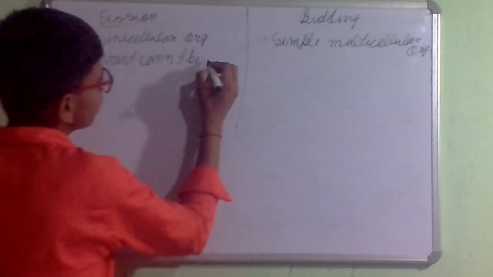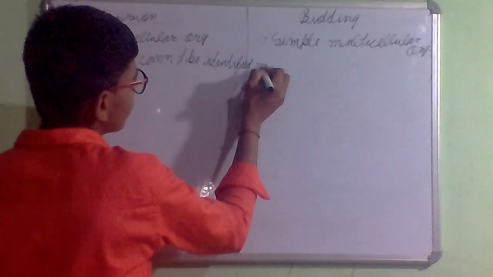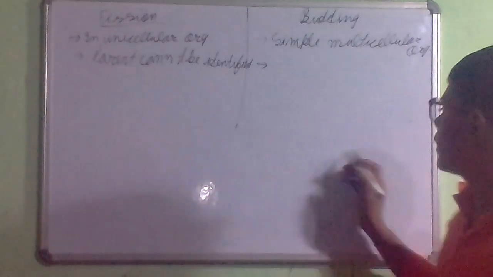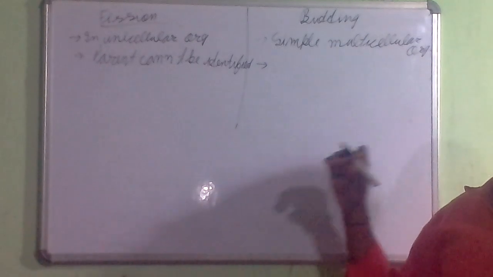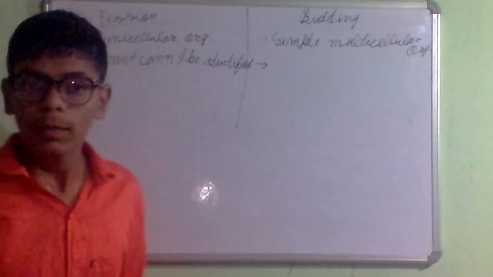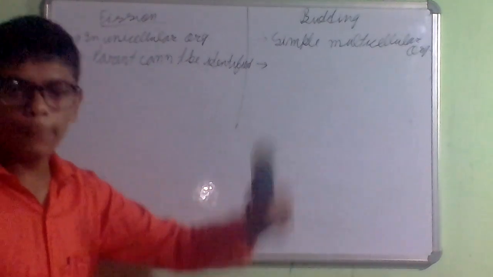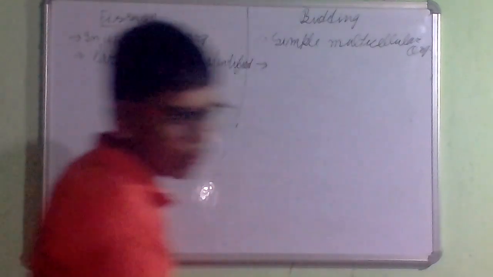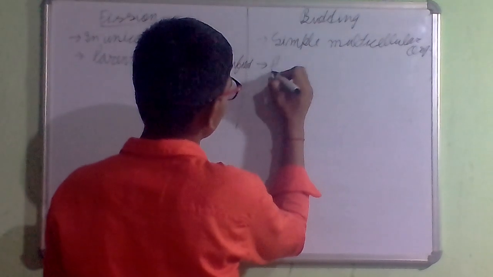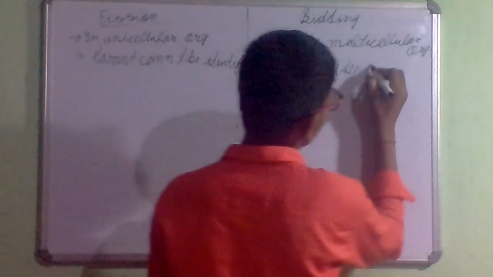Fission is the reproductive type in unicellular organisms, and budding is in simple multicellular organisms.